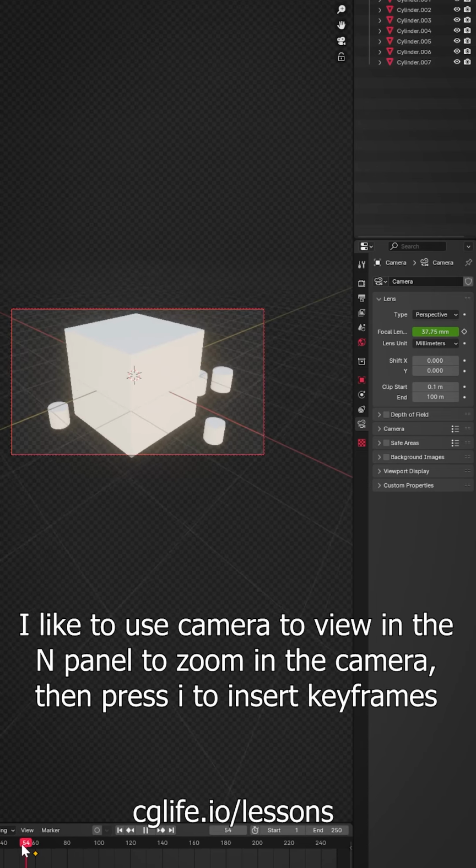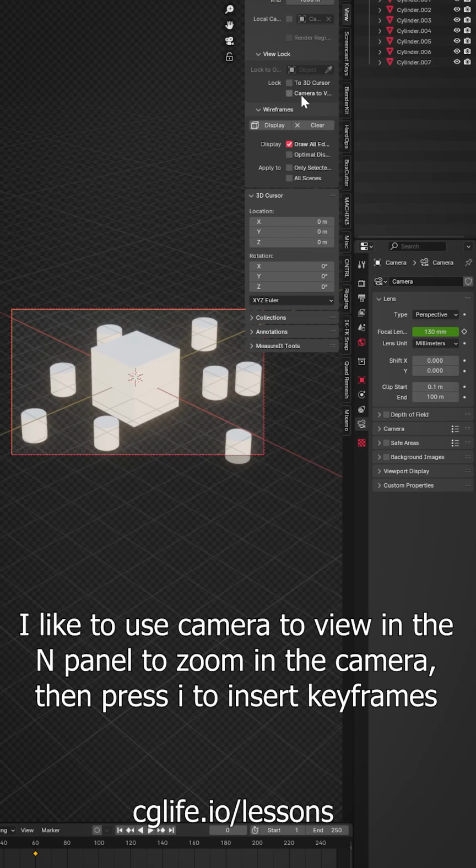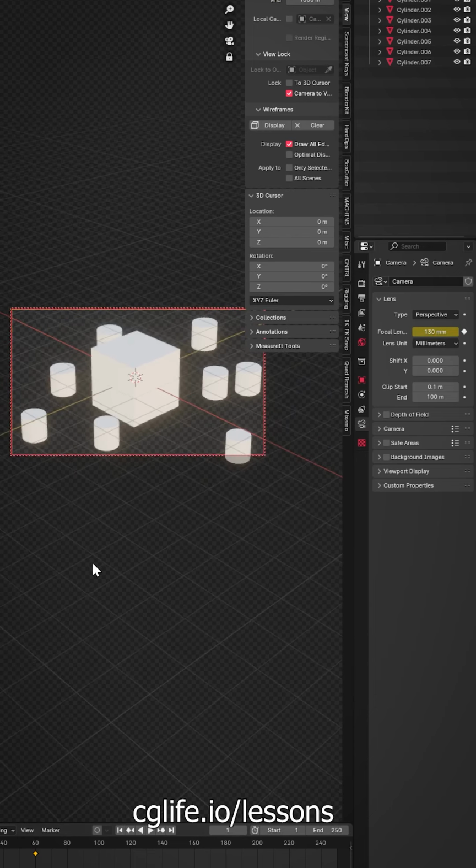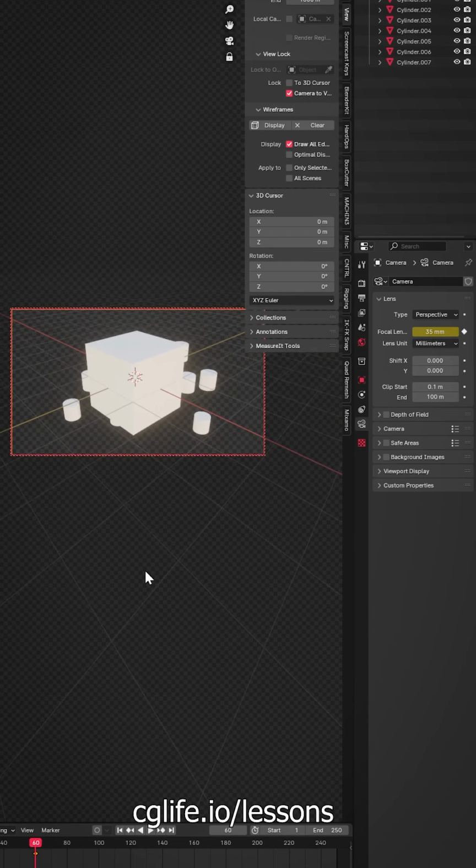So you can see I like to use the camera to view, so I turn that on from the end panel, and then I just scroll my mouse wheel to position the camera and press I to insert the keyframes.